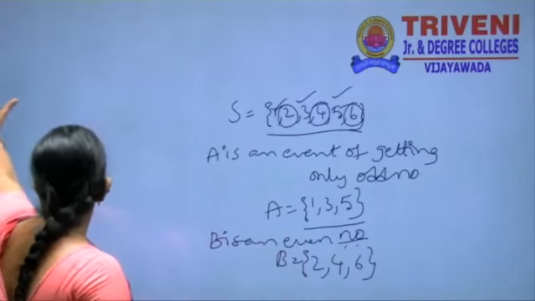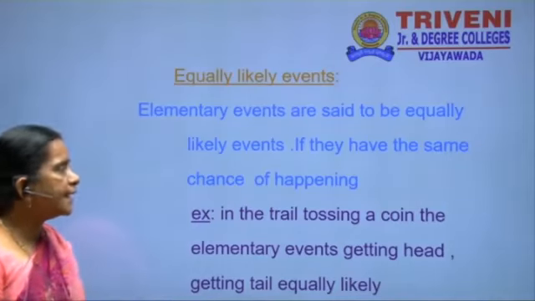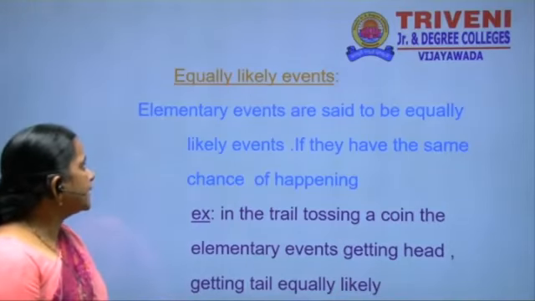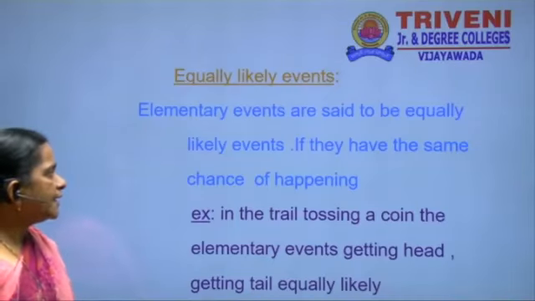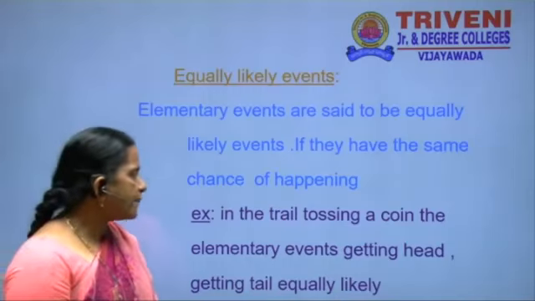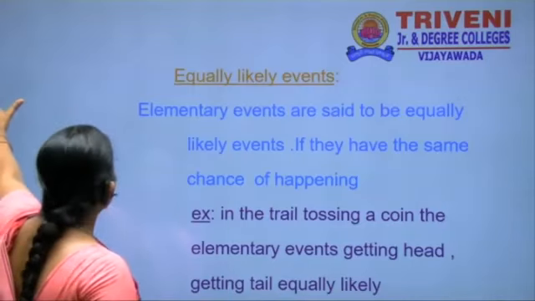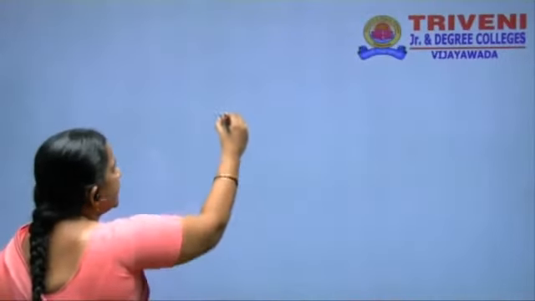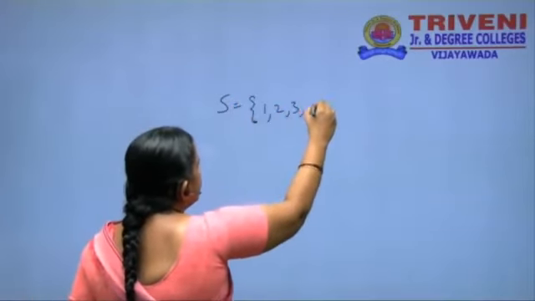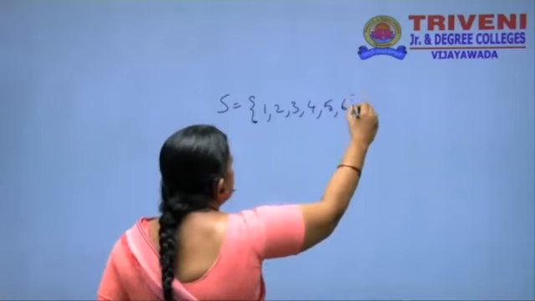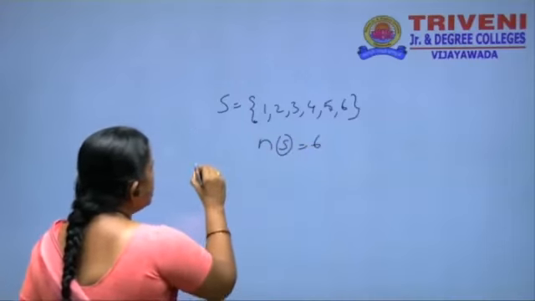Next definition is equally likely events. What are equally likely events? Elementary events are said to be equally likely if they have the same chance of happening. Suppose we take a die. How many faces are there here? 6 faces. That is, the number of chances is 6.